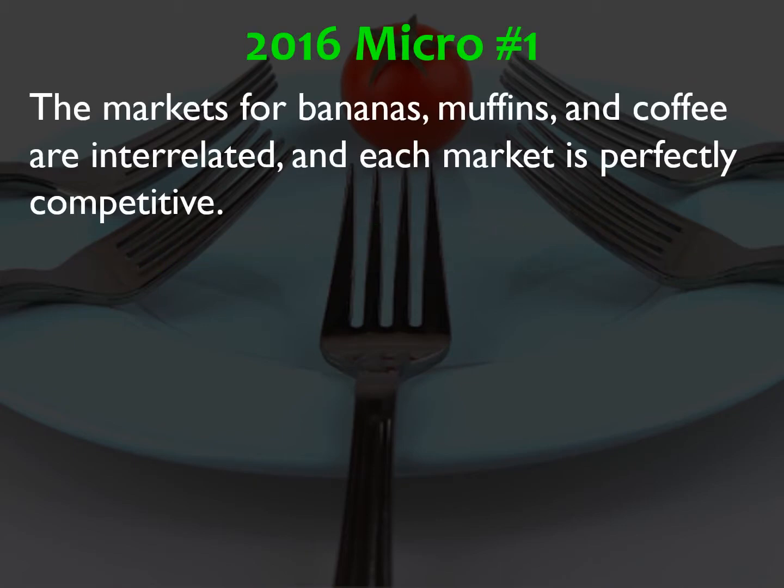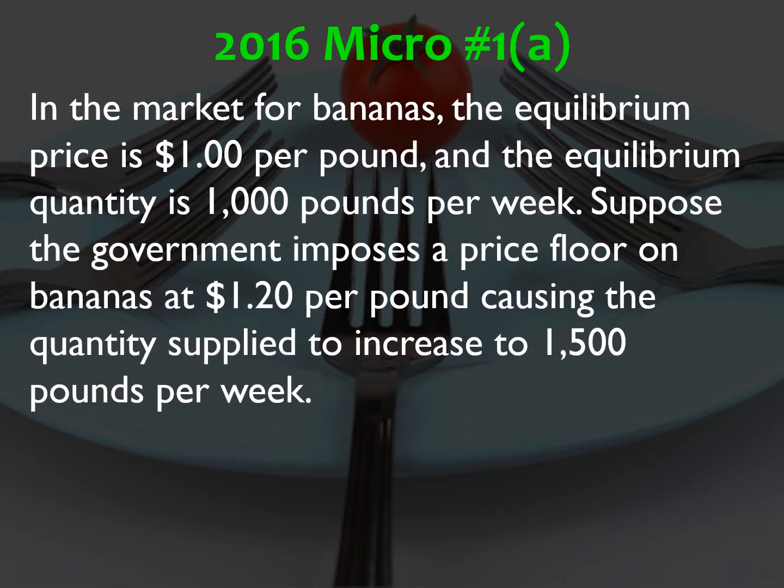Number 1, the markets for bananas, muffins, and coffee are interrelated, and each market is perfectly competitive. A, in the market for bananas, the equilibrium price is $1 per pound, and the equilibrium quantity is 1,000 pounds per week. Suppose the government imposes a price floor on bananas at $1.20 per pound, causing the quantity supplied to increase to 1,500 pounds per week.